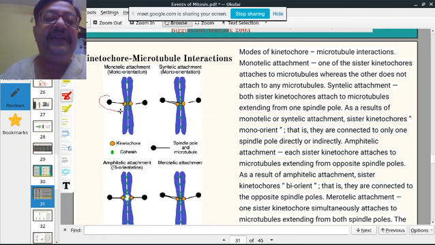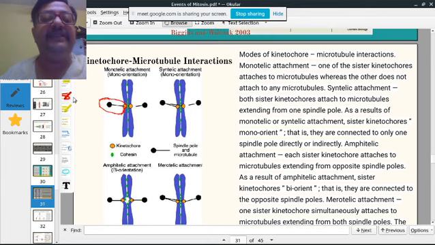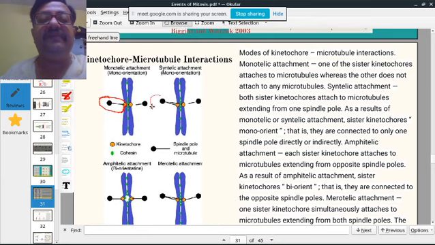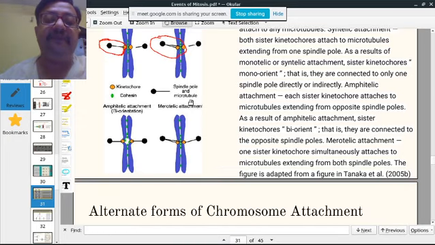One attachment is known as mono-oriented or monotelic attachment. Now from one centromere, from one side, if both attachments take place, it's known as syntelic, and this type of attachment is known as bi-oriented or amphitelic.